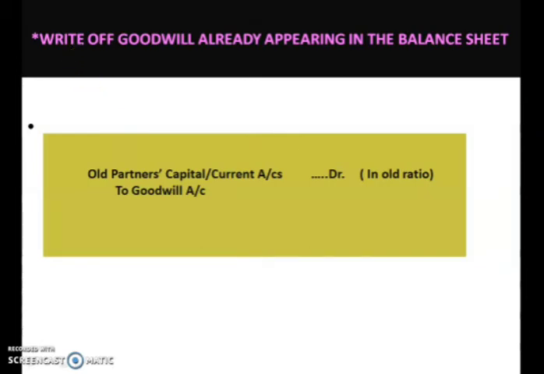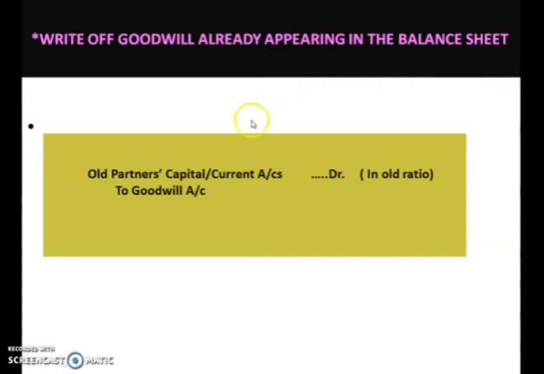Students, besides those 6 cases, sometimes there may be a case in which you will be asked to write off goodwill already appearing in the balance sheet. This means the goodwill created by the old partners before the admission of the new partner. The old partners will decide to write off the goodwill already appearing in the balance sheet.